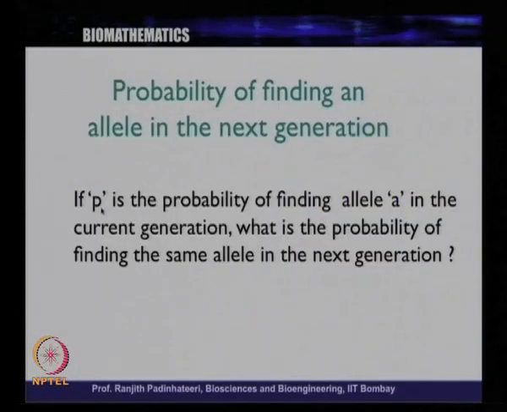if P is the probability of finding an allele A in the current generation, what is the probability of finding the same allele in the next generation? So, we have allele A and allele B, and you can ask the question, how likely is it that you will find the same allele A in the next generation? And the answer is a very simple idea that we learned already. We will discuss that, but let us understand what this probability is a little more carefully.